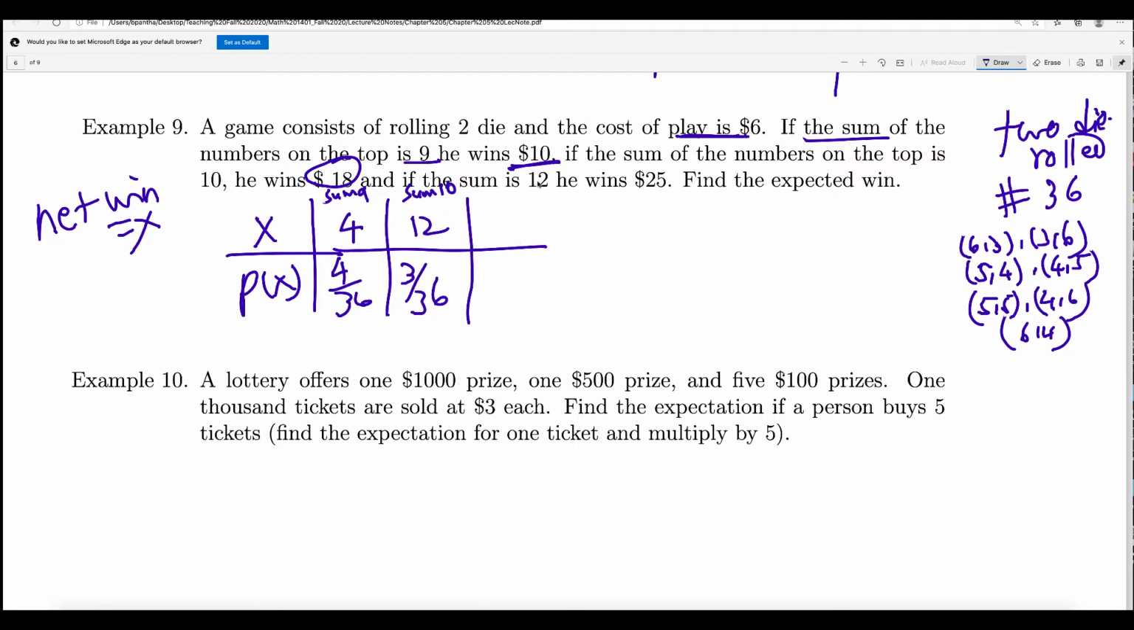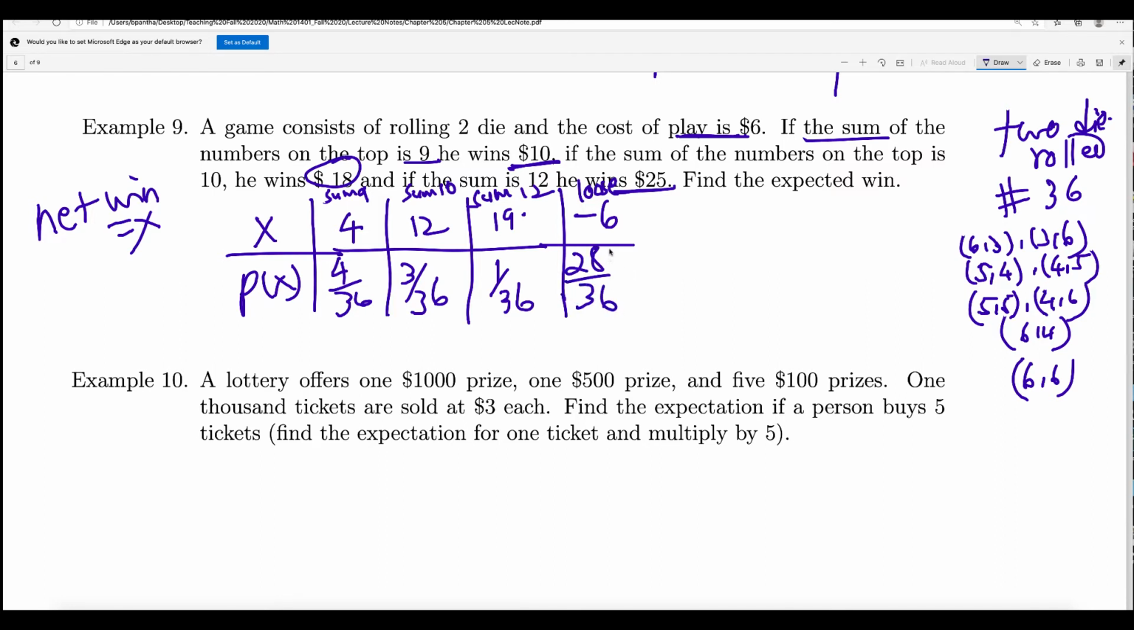Now the last one: if the sum is 12, how many outcomes have sum 12? Just 6 6. So 1 out of 36 will have sum 12. How much money does he win? $25, but $6 is spent to buy it, so just $19 is the win. If he doesn't win these, he will lose. The probability of winning is 4 plus 3 is 7, plus 1 is 8 out of 36. So the remaining, 36 minus 8, is 28 out of 36, the losing probability.